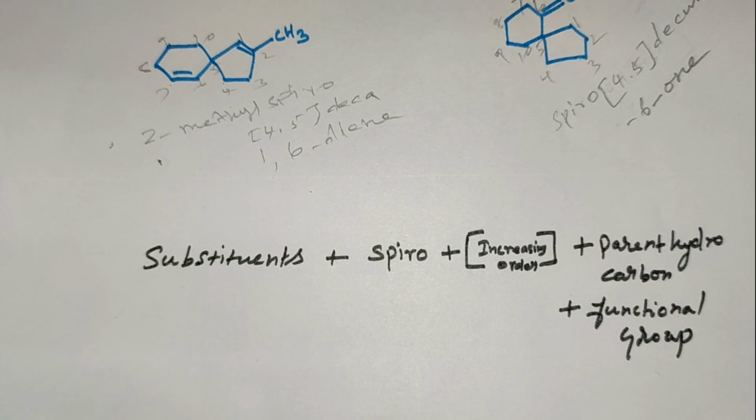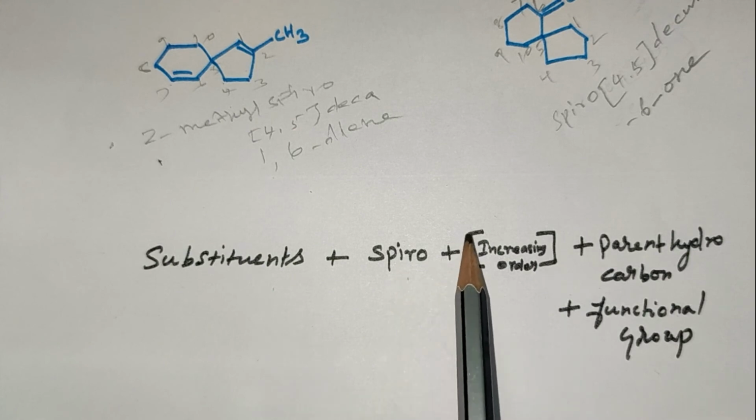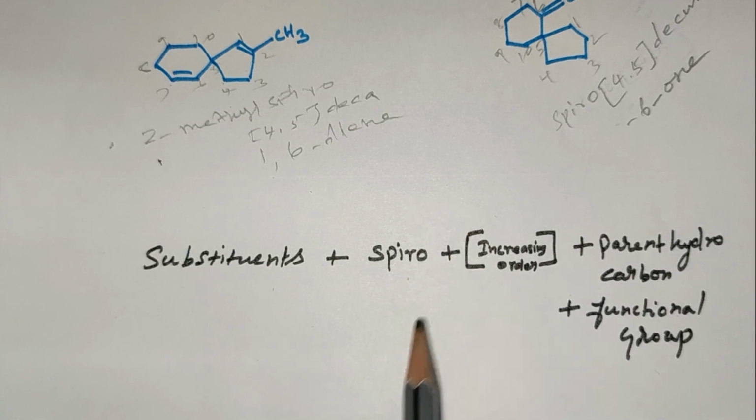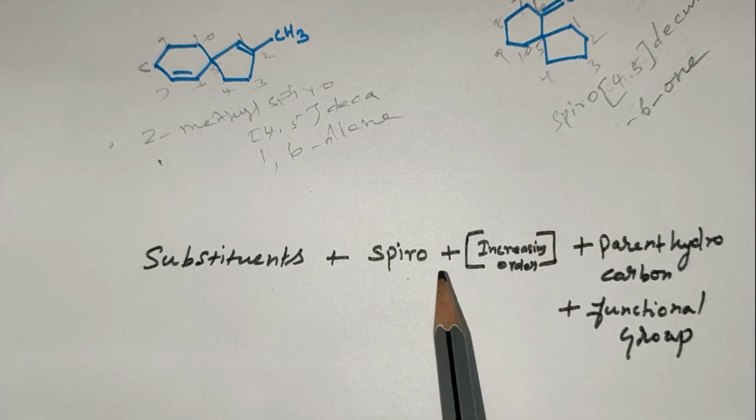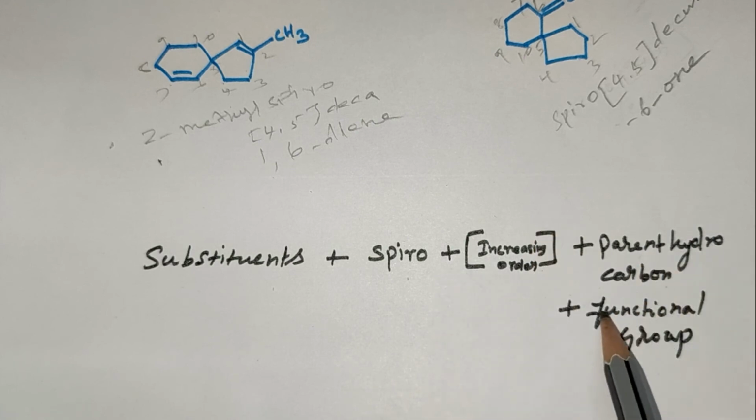The rule for the nomenclature of spiro compounds: substituent is first and then named as spiro, open a square bracket, increasing order of carbon atoms, then close the square bracket, parent hydrocarbon and functional group.